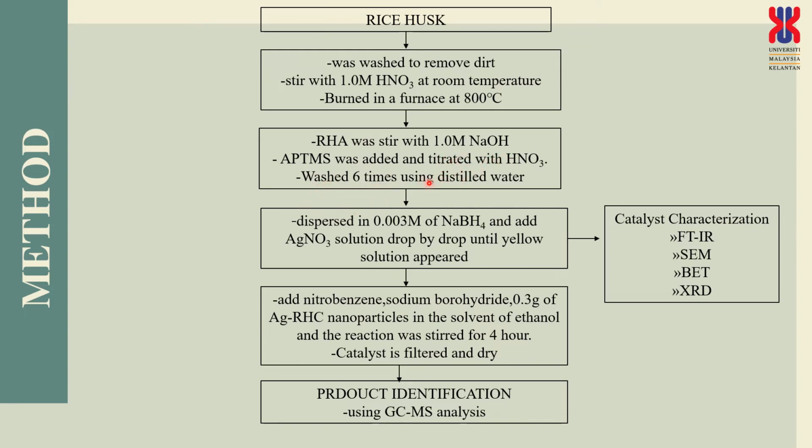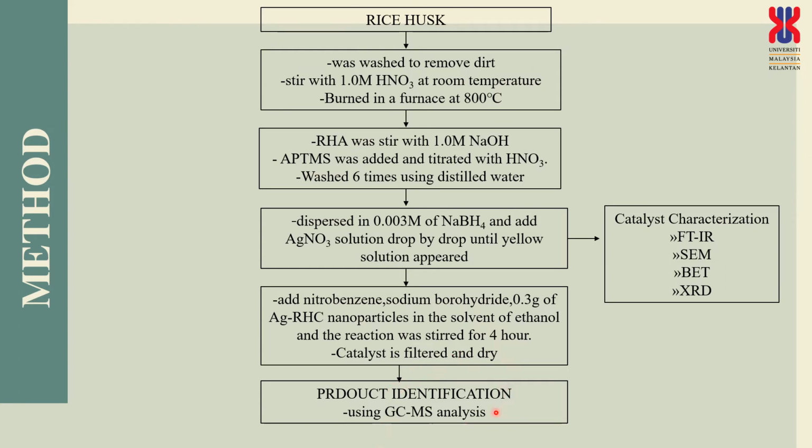APTMS as the silylating agent was added and titrated with nitric acid, and then washed 6 times using distilled water, and dispersed in 0.003 mole of sodium borohydride. Then silver nitrate solution was added drop by drop until a yellow solution appeared, and we add nitrobenzene, sodium borohydride, and 0.3 gram of the catalyst in ethanol. The reaction was stirred for 4 hours, and the catalyst was filtered and dried.